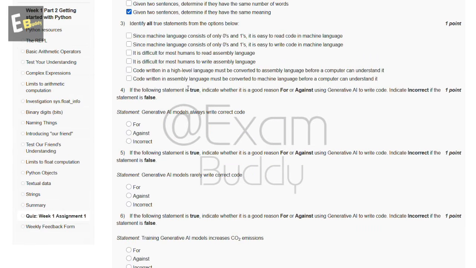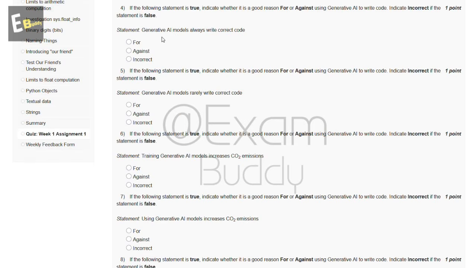Now the third question is: identify all true statements from the options below. So these are the options, and the answer of our third question is C, D and F. Now the fourth question is: if the following statement is true, indicate whether it is a good reason for or against using generative AI to write code; indicate incorrect if the statement is false. Statement: generative AI models always write correct code. So these are the options: for, against, incorrect. So the answer of our fourth question is incorrect.